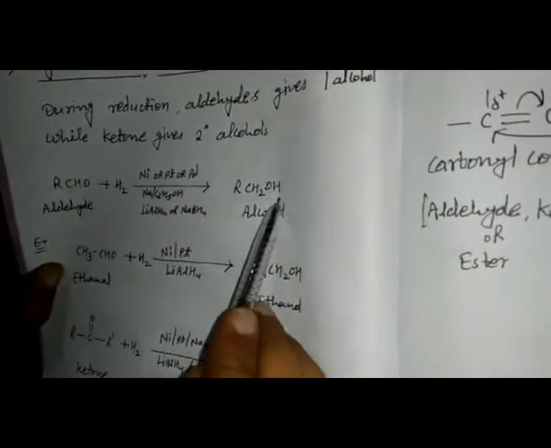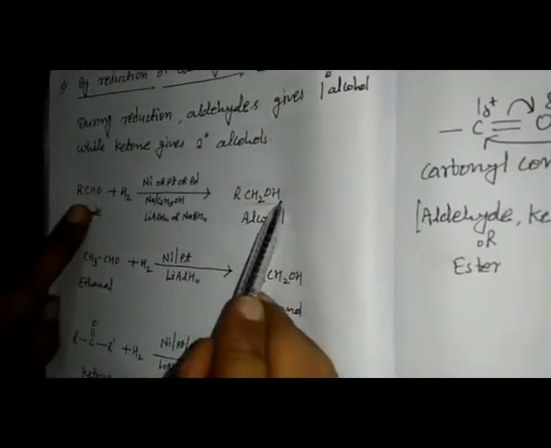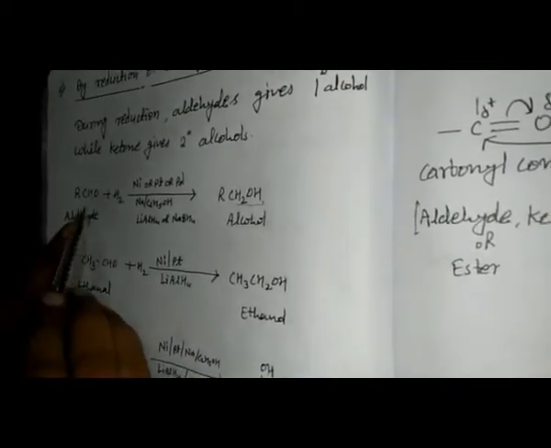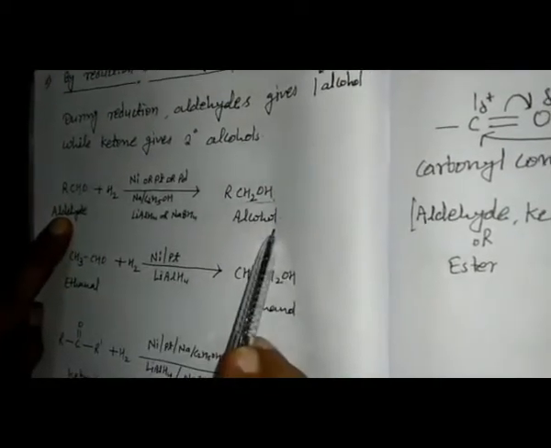So during the process of reduction in the presence of nickel or platinum or palladium or lithium aluminum hydride or sodium borohydride, any one catalyst we can use, then the CHO group is converted into the CH2OH group like this, and the alkyl group is as it is. That meaning aldehyde during the reduction is converted into alcohol.